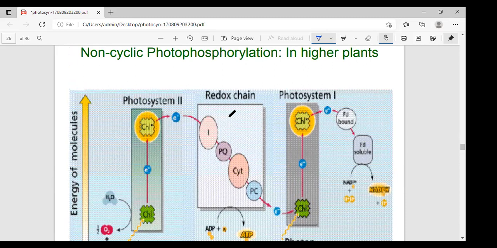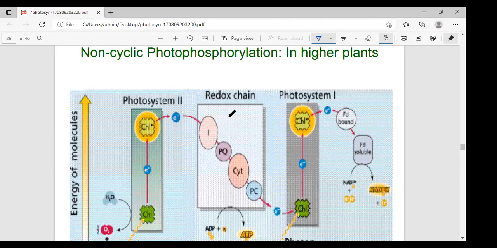The importance of Emerson's work, as you know students, what is the Emerson work? The importance of Emerson's work was first highlighted by Hill and Bendall, scientists.